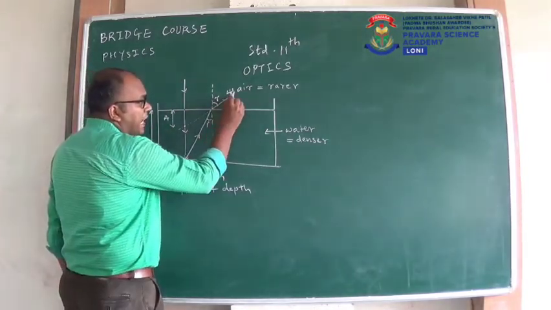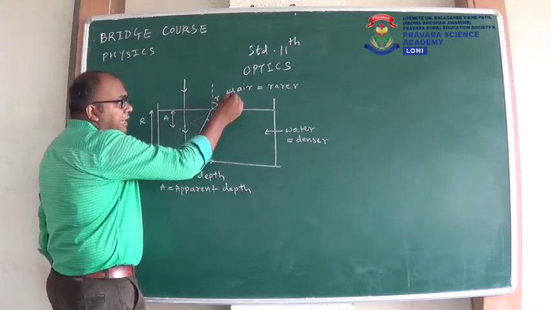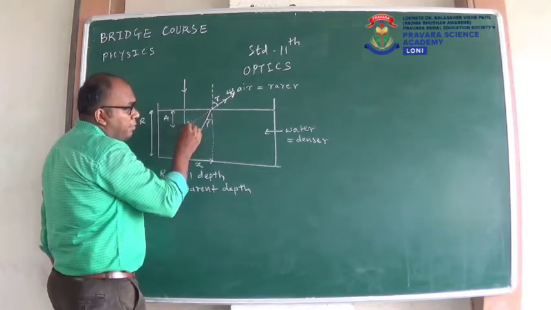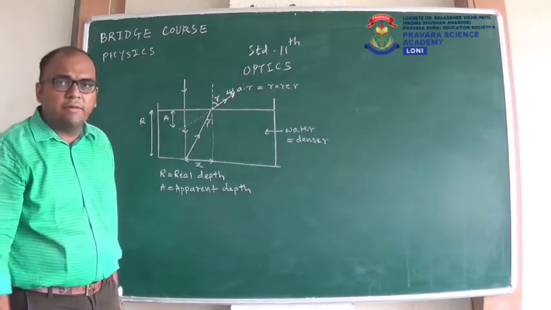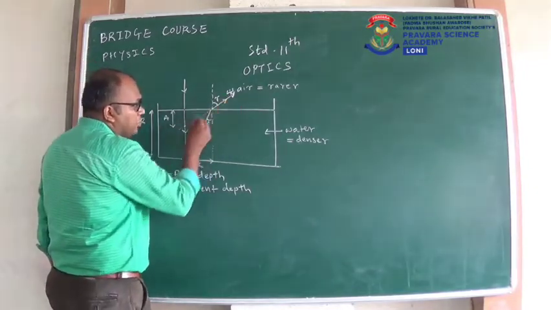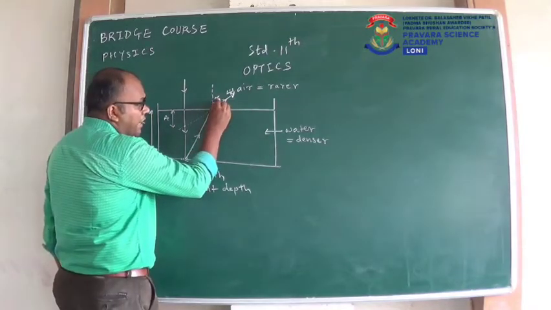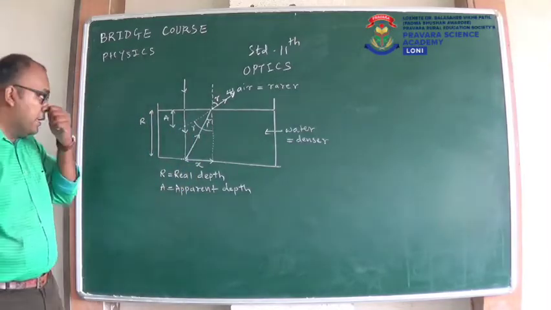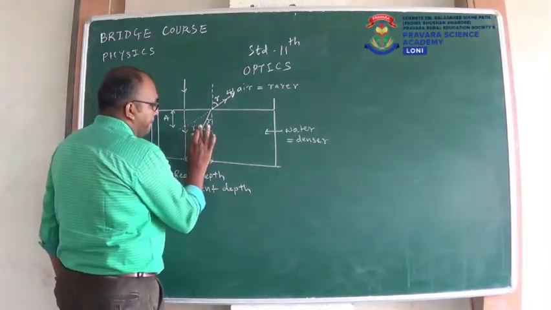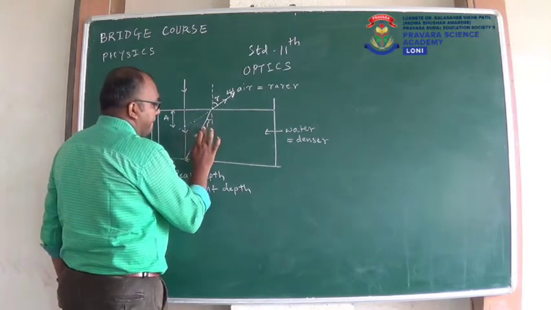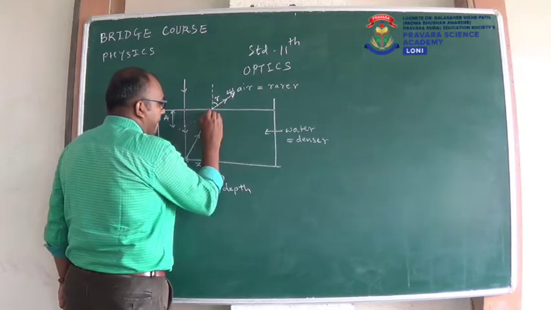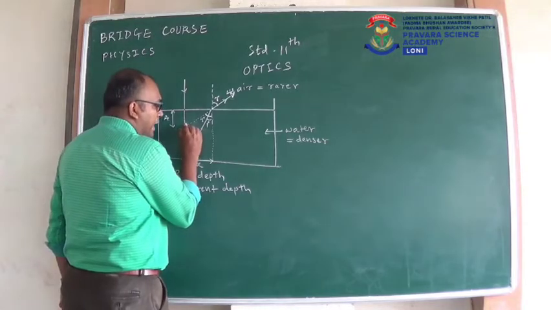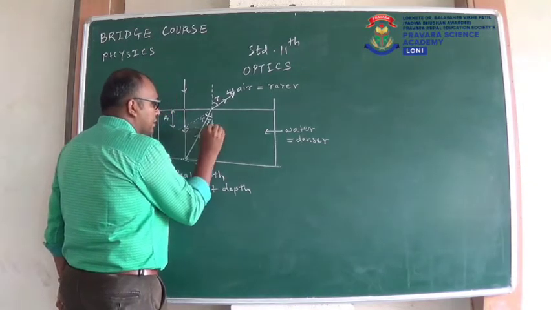Now, this ray was entering into our eyes and we were feeling that floor is here. So what we did, we extended that ray backside which was coming towards our eyes. So this dotted line is extension of this ray. You can see if this is r, this will be the vertically opposite angle of r. So this will also be r. Now, if this is x, if I join this line, this will also be x.